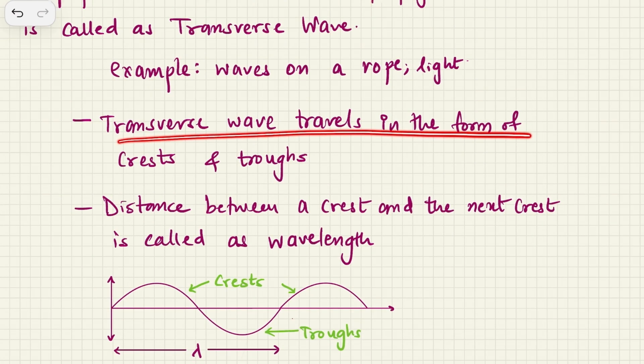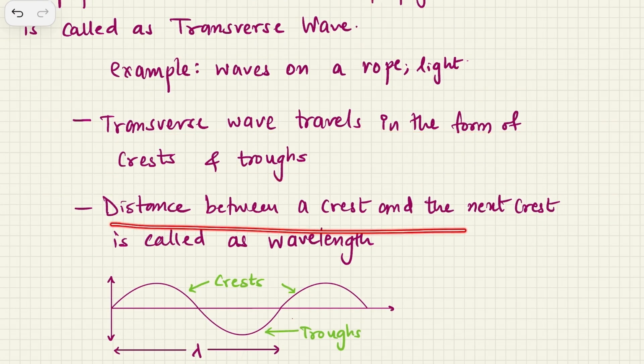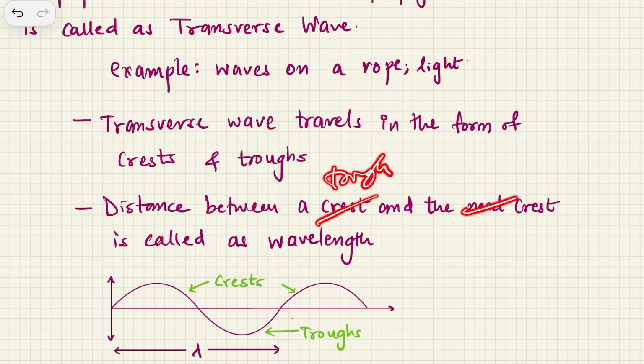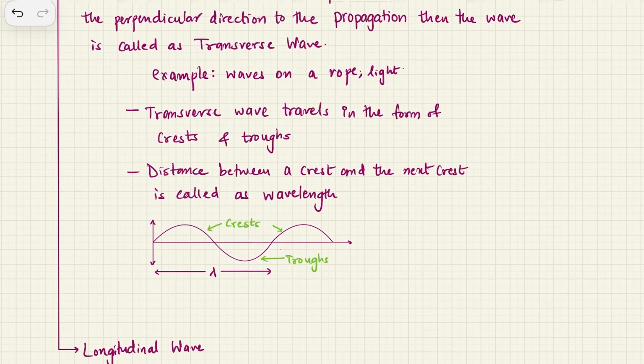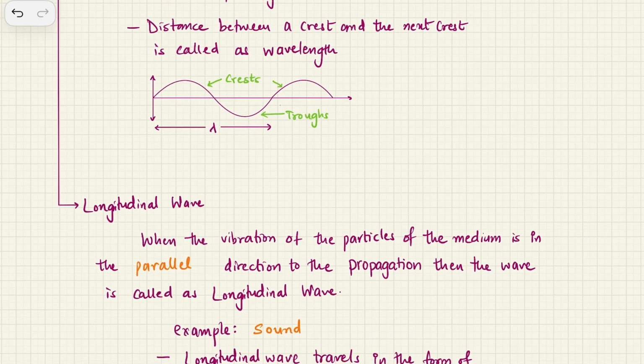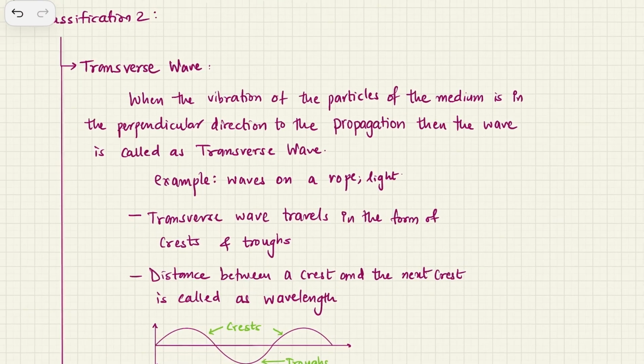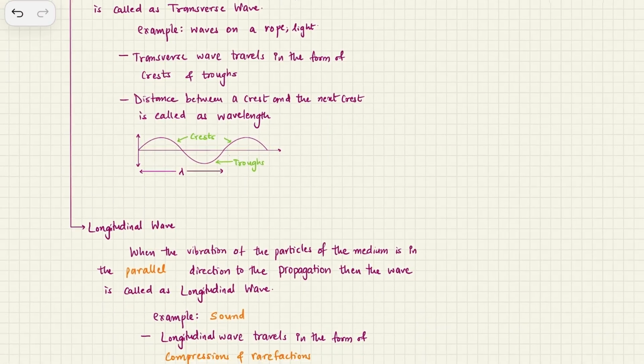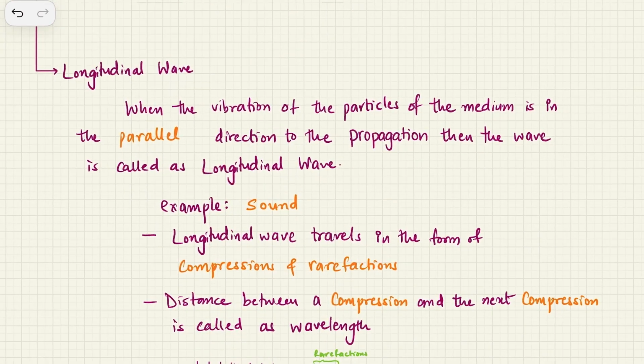A transverse wave travels in the form of crests and troughs, and the distance between a crest and the next crest is called the wavelength. However, you can also modify this to troughs. The distance between a trough and the next trough is also called a wavelength, or you can say the distance of one crest and one trough is what is called the wavelength. However, we will define wavelength in coming videos, a very technical definition for wavelength. So this is all about transverse waves, and we'll be discussing longitudinal waves now.